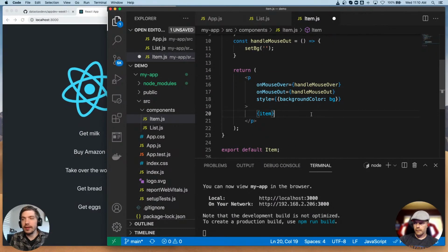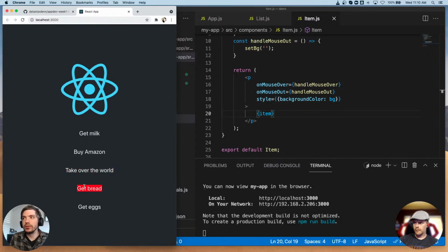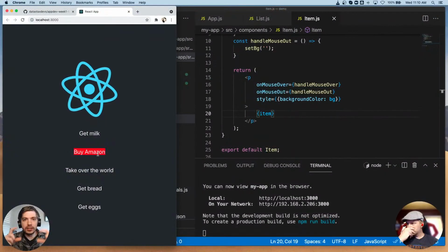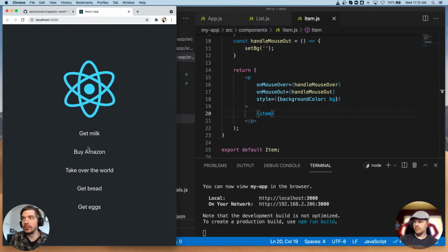And so the effect that has is, if I save this, now if I hover over each item, the background turns red. And so we had to break it out into individual components, individual item components, to be able to have granular control over each individual item here.